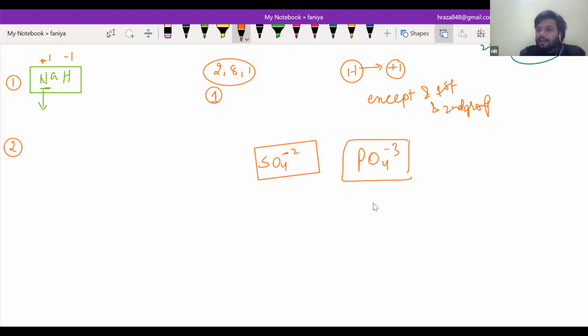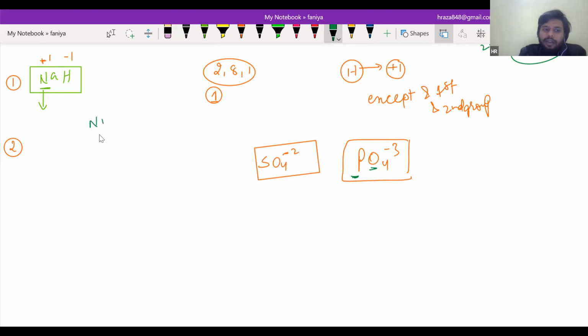It doesn't lose or gain, but it shares electrons, and the oxidation state comes negative or positive, because the one which is more electronegative will come in negative, and the one which is less electronegative than the surrounding atom will come in positive.